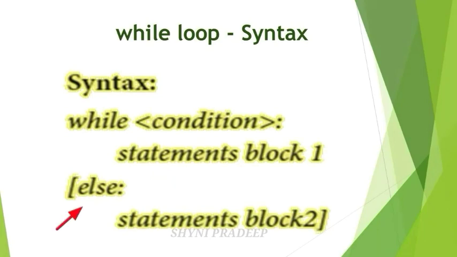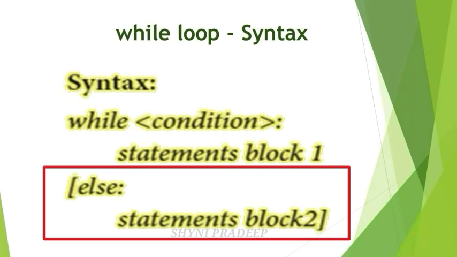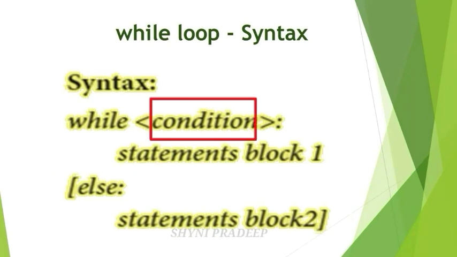And the next, else part. This else part is optional, so it is written within the square brackets. If this condition is true, then you have to execute these statements, block one statements. But if this condition is false, block one statements are not executed; this else part is executed, which means block two statements will be executed. So this is the syntax for while loop.